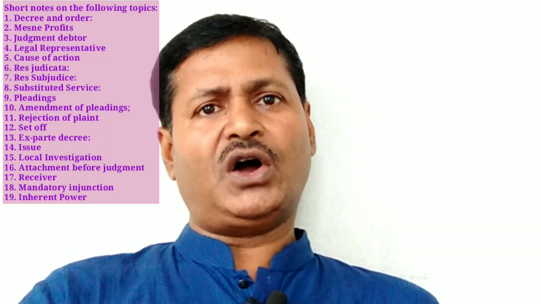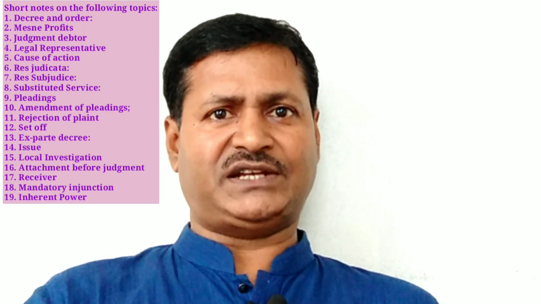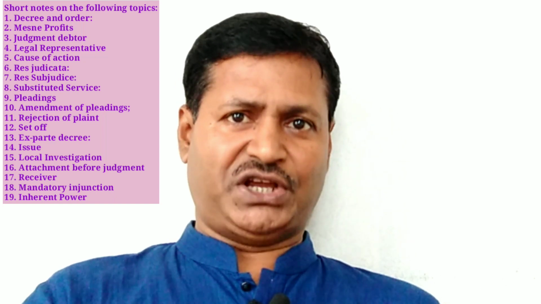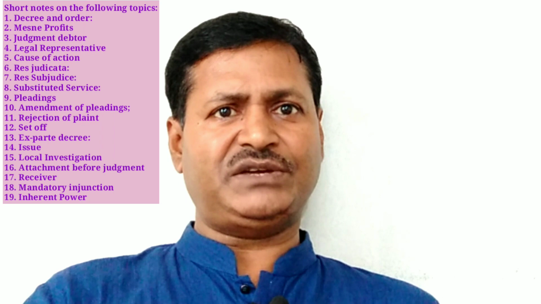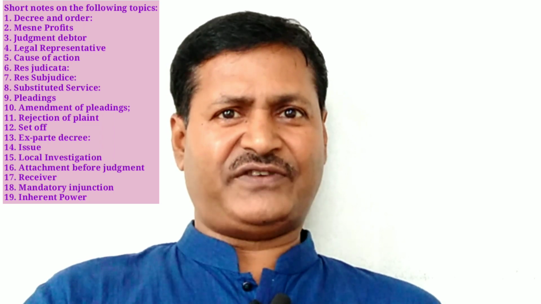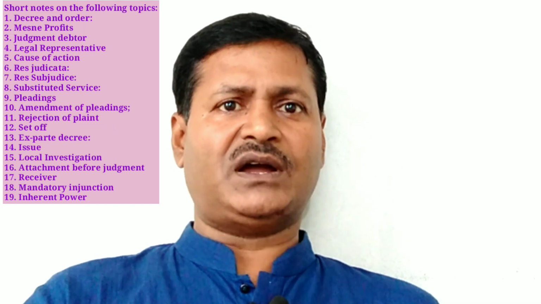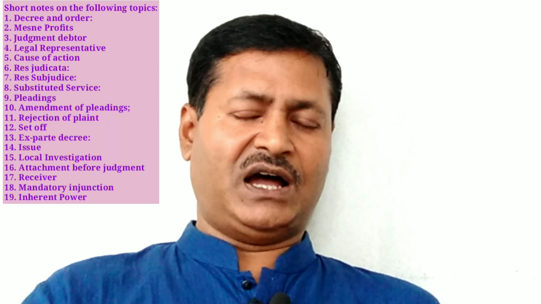Section 151 of the Code of Civil Procedure 1908 has adopted provisions relating to the inherent power of the court and its interpretation. This section states that nothing in this code shall be deemed to limit or otherwise affect the inherent power of the court to make such orders as may be necessary for the ends of justice or to prevent abuse of the process of the court. Courts have been created for the noble purpose of establishing justice.